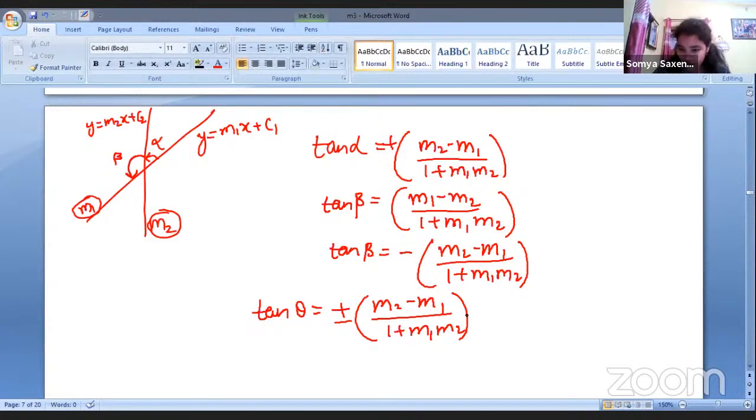It will depend. Now what will this plus and minus depend on? M2 minus M1 divided by 1 plus M1 M2 will remain the same. So how will we choose whether it will be plus or minus? Very simple. Star mark it: tan theta will be positive if theta is acute.